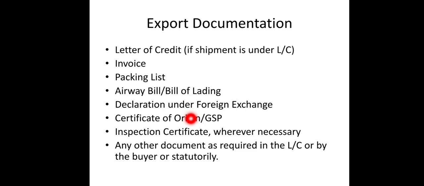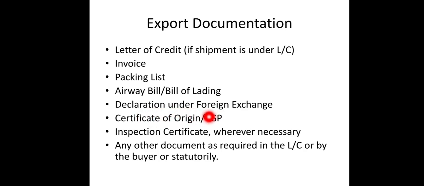For example, certain countries will have different taxation. That is, the taxation for goods imported from China is different, the taxation for goods imported from the US is different, the taxation for goods imported from Dubai is different. So in order to recognize how much tax has to be levied on the products, the governments will ask for the certificate of origin.